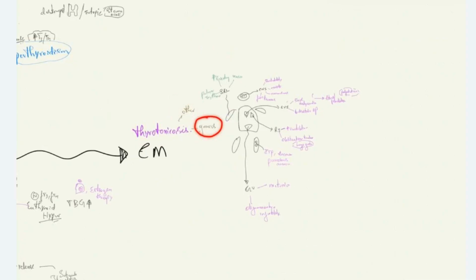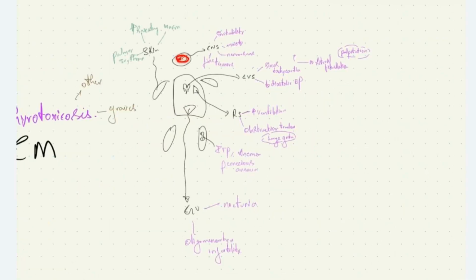Those are the CNS manifestations. We see irritability, anxiety, nervousness, and fine tremors. The reason for it we know: the anxiety and nervousness are due to increased sympathetic activity. I already mentioned that thyroid hormone is responsible for sensitivity of the norepinephrine and epinephrine to the catecholamine receptors. Due to that, the patient can have anxiety and nervousness.